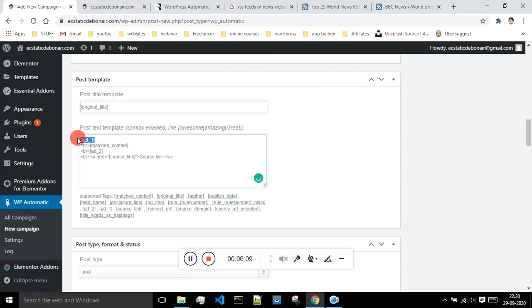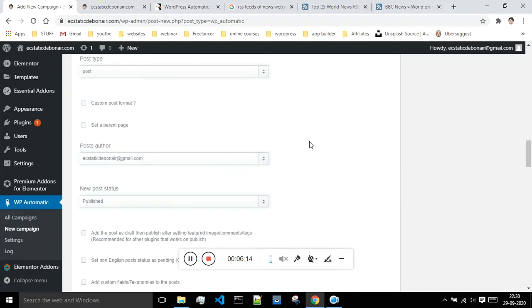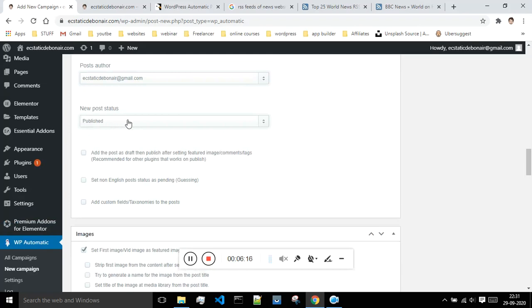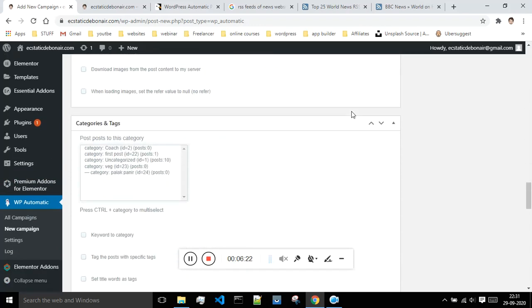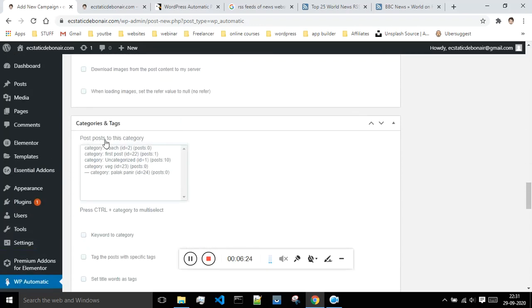You have to remove this add 1, and you also have to remove this add 2, and rest everything is the same. On whose behalf you want to publish it, you can just select the author over here if you're having multiple authors on your website, and the rest everything will remain the same. In which category you want to post it, you can select that.